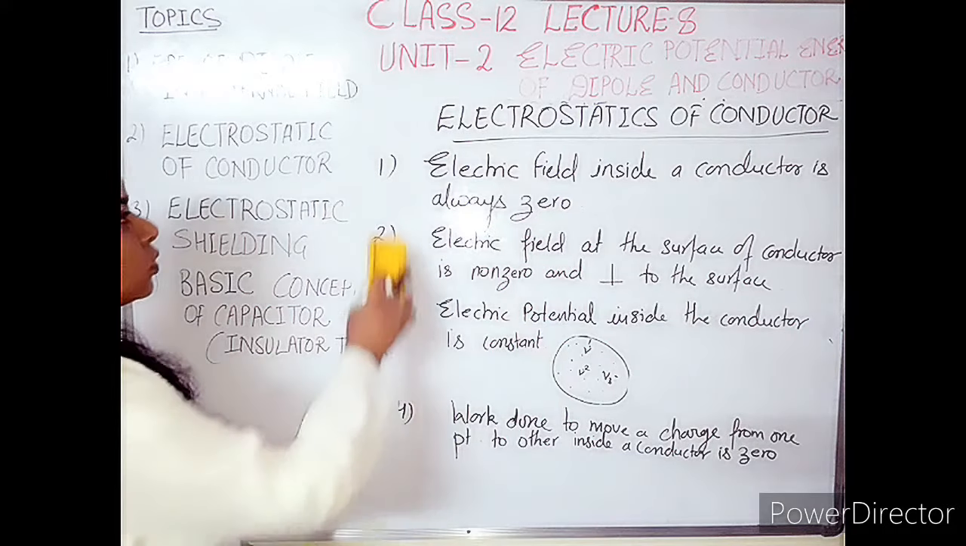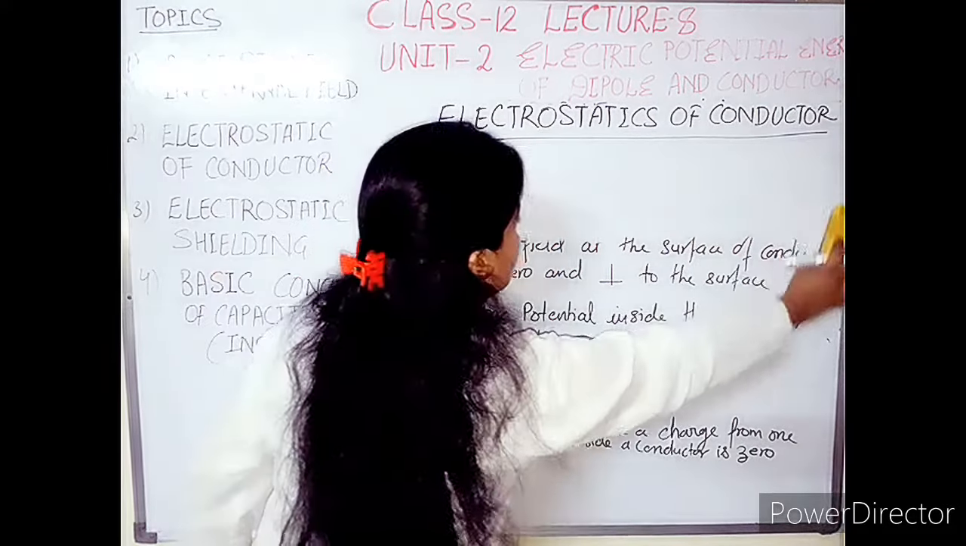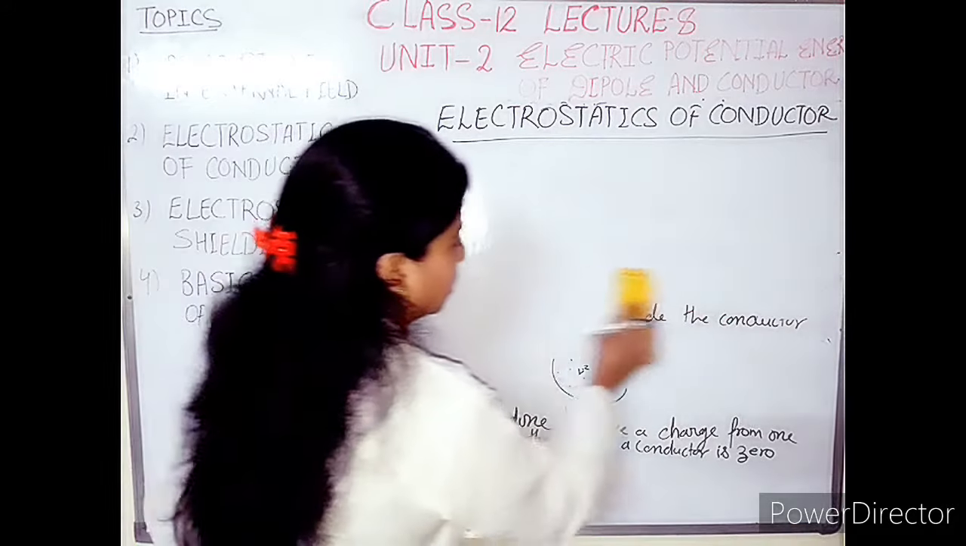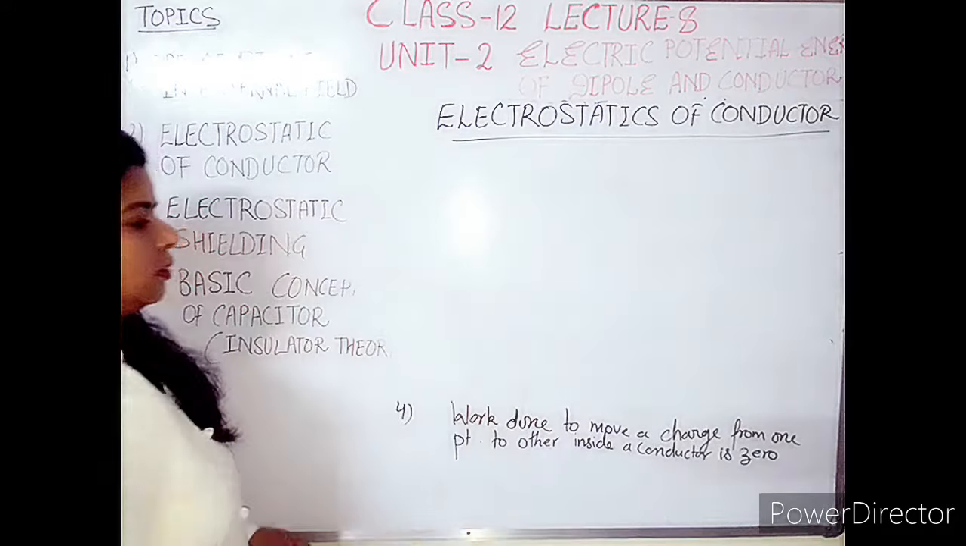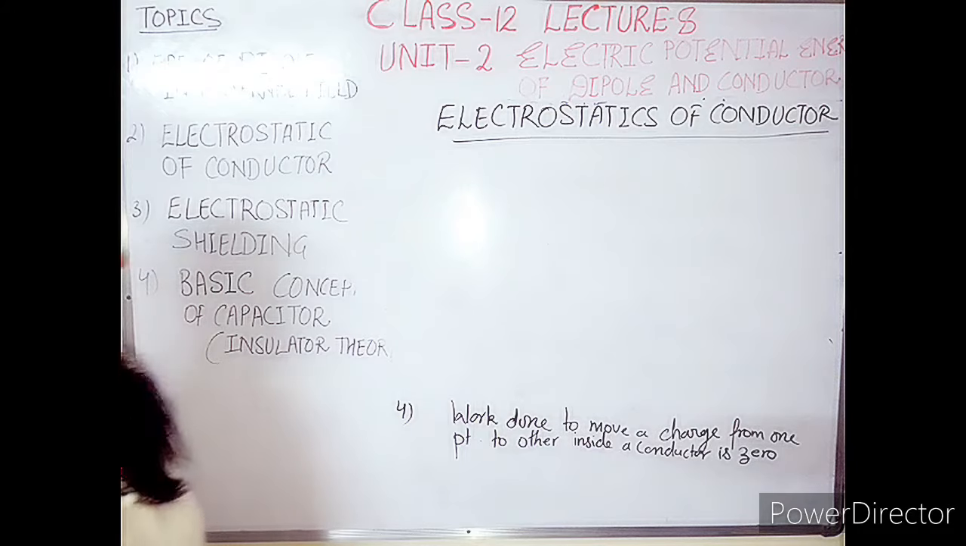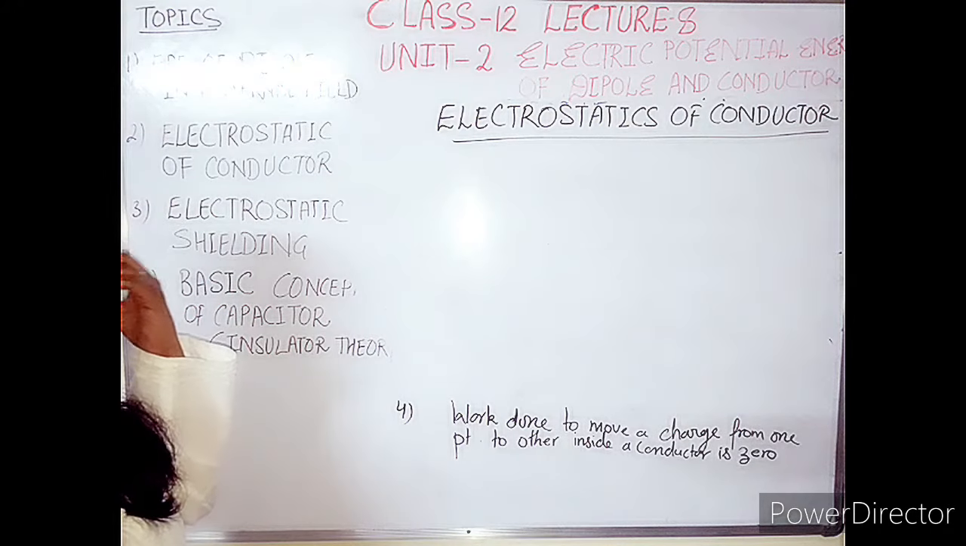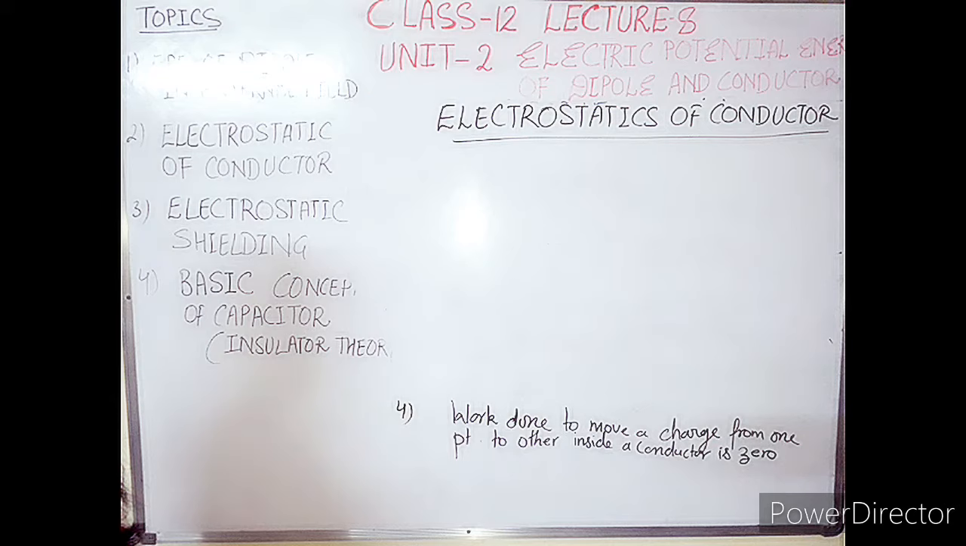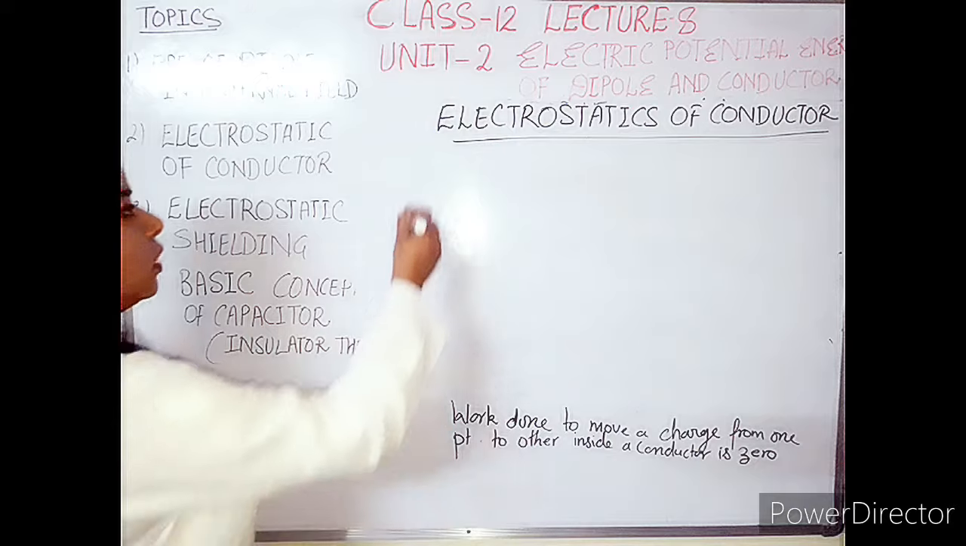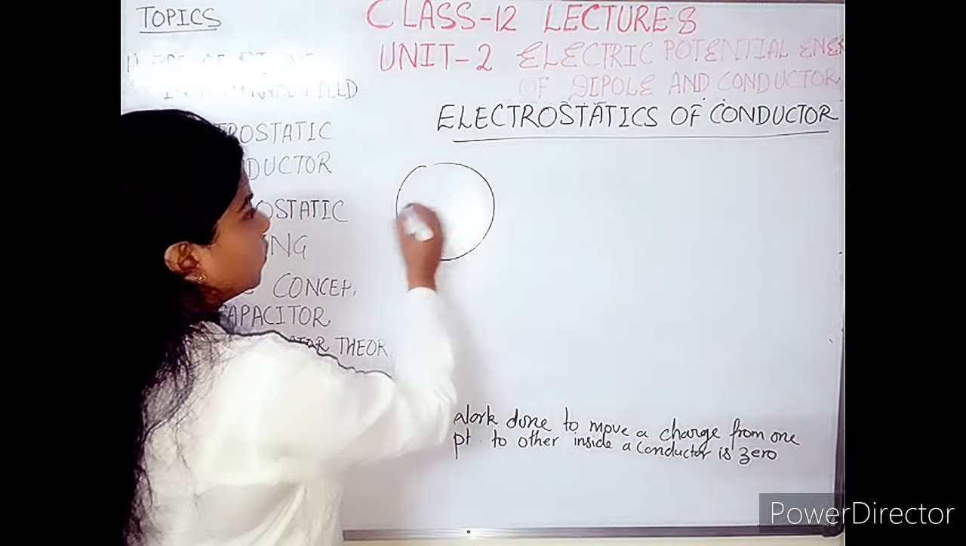And it is also a very important point, because this is asked as a proof. This question may be asked as a 1 mark question or a 2 marks question, in objective type questions too. So here I will prove point number 4: work done to move a charge from one point to another point inside a conductor is 0. So here is the proof.